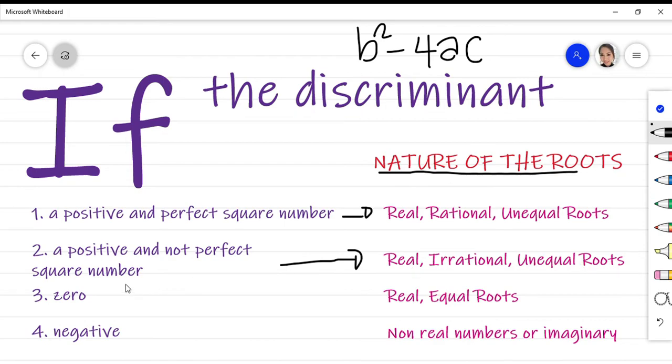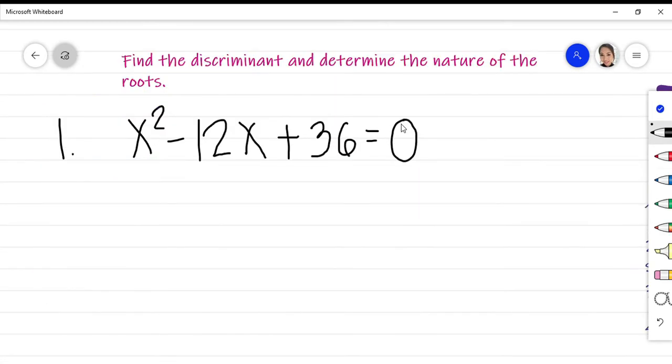And if the discriminant is 0, then the nature of the roots would be real, equal roots. And last, if the discriminant is a negative number, then the nature of the roots are non-real numbers or imaginary numbers.